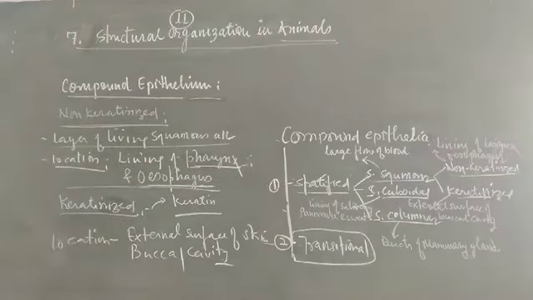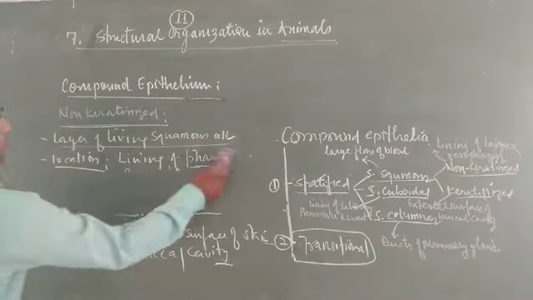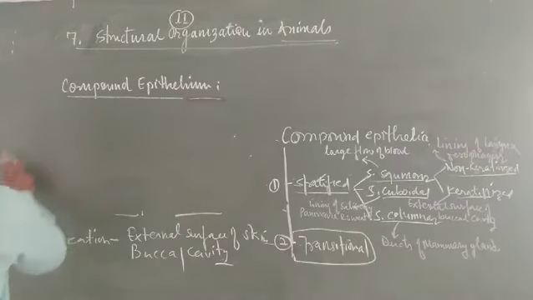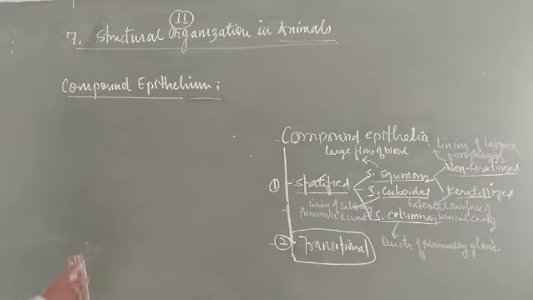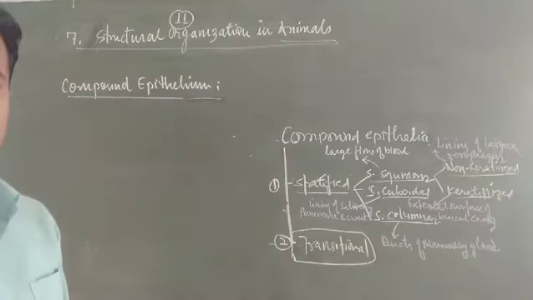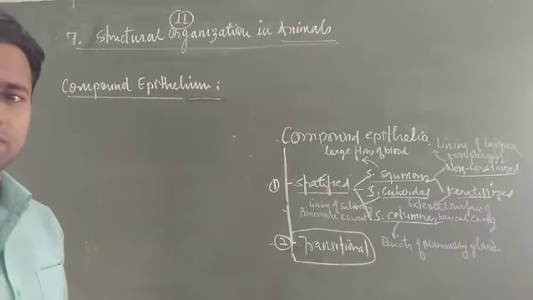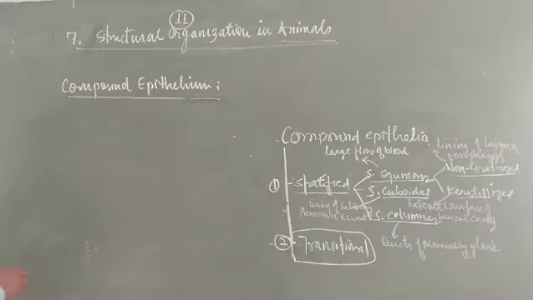Now the second group of compound epithelia is stratified cuboidal.